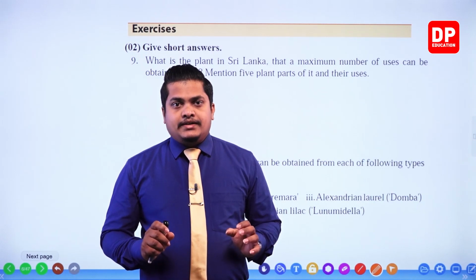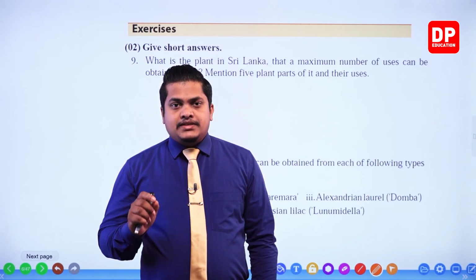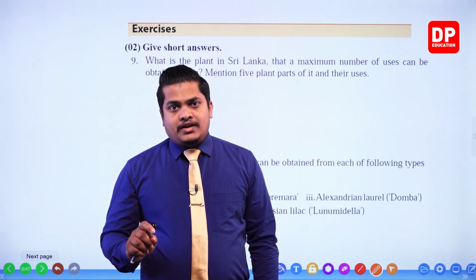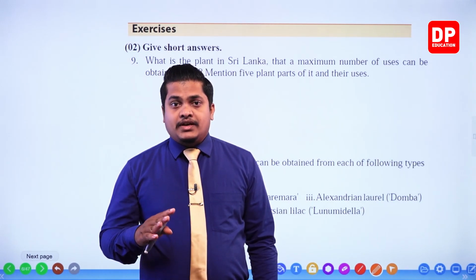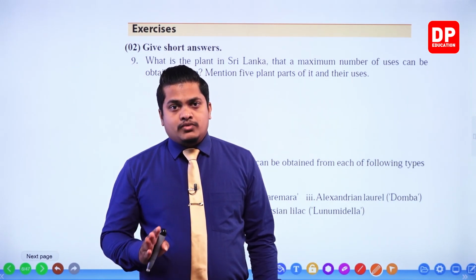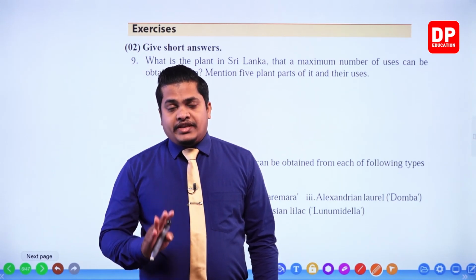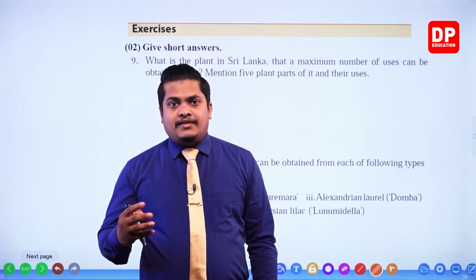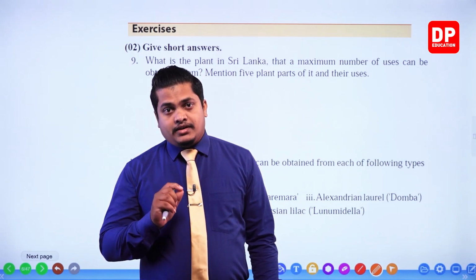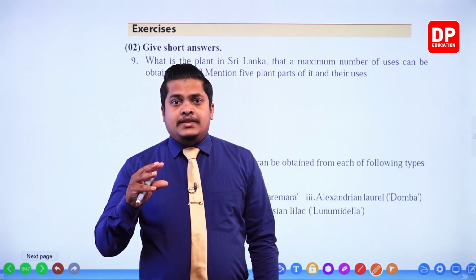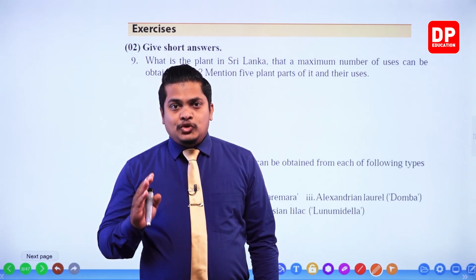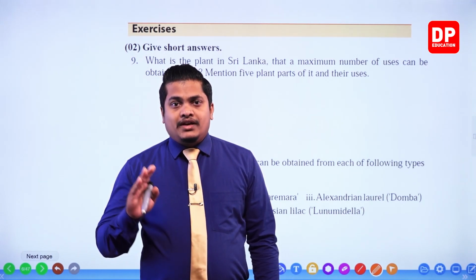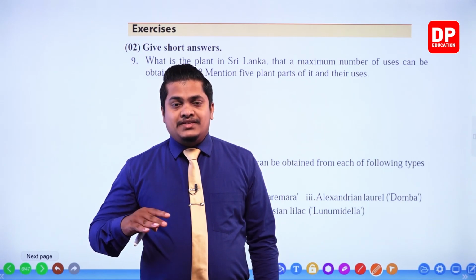Then other than that, these coconut leaves were used during the ancient times. We can see these kinds of houses, right? In the modern times, my dear children, mostly we use different artificial materials. But in the earlier times, this coconut leaf has been used in order to make roofing materials, as sheets.